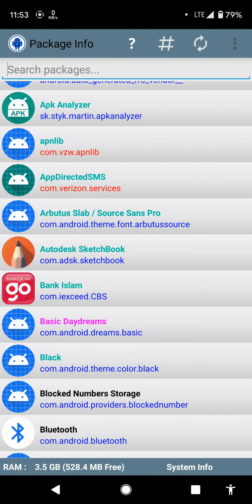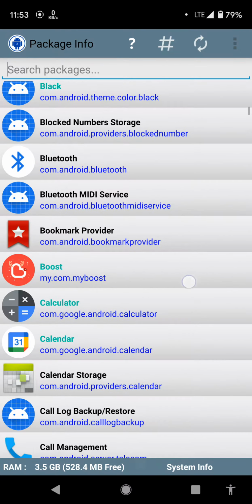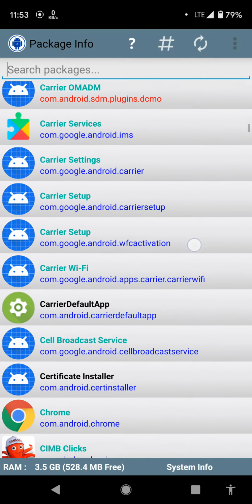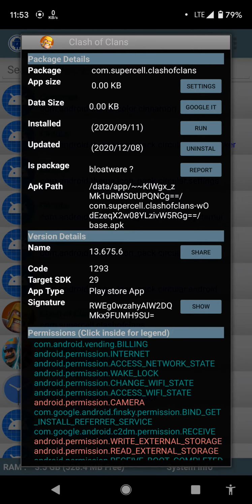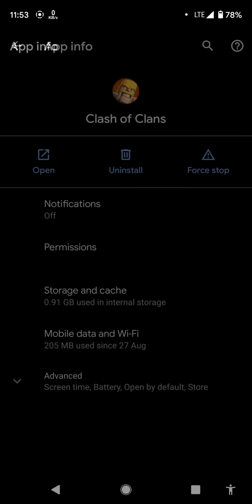The next application that we can see is Clash of Clans. This is a game application. It displays the package, which is supported by Supercell, and we can change the application settings in the phone settings. We can also run it, and uninstall the application from within this application.